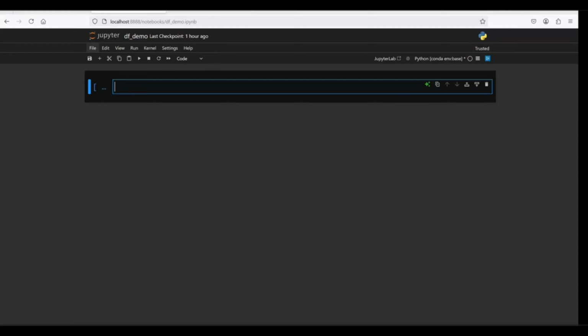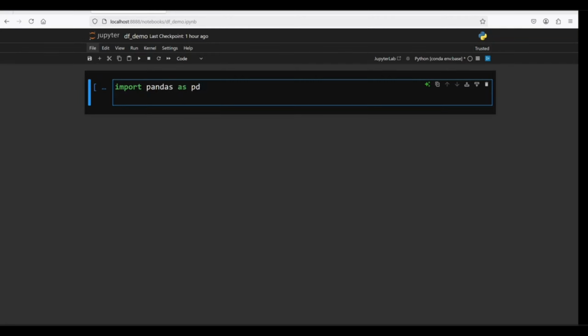So after importing multiple functions from the module you created, let's talk about what a data frame is before we do our next project. A data frame is a two-dimensional tabular data structure, mainly used in data analysis. The pandas library is what we're going to use to create our data frames. We start by importing our pandas library as pd, that's an alias.